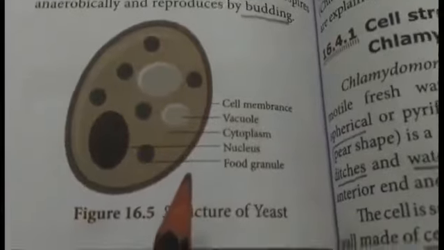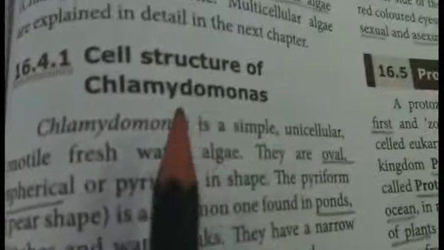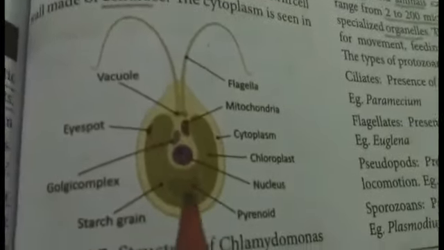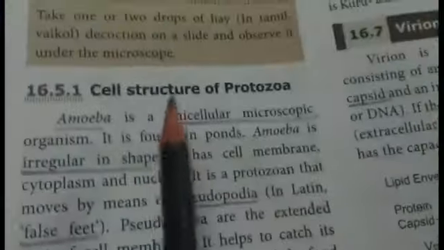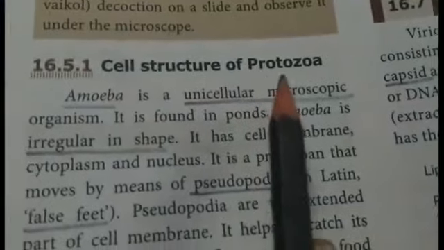Students, unit 16 microorganisms. You have to read the cell structure of yeast with the diagrams, and then cell structure of Chlamydomonas with neat diagram, and then very important question, cell structure of protozoa.